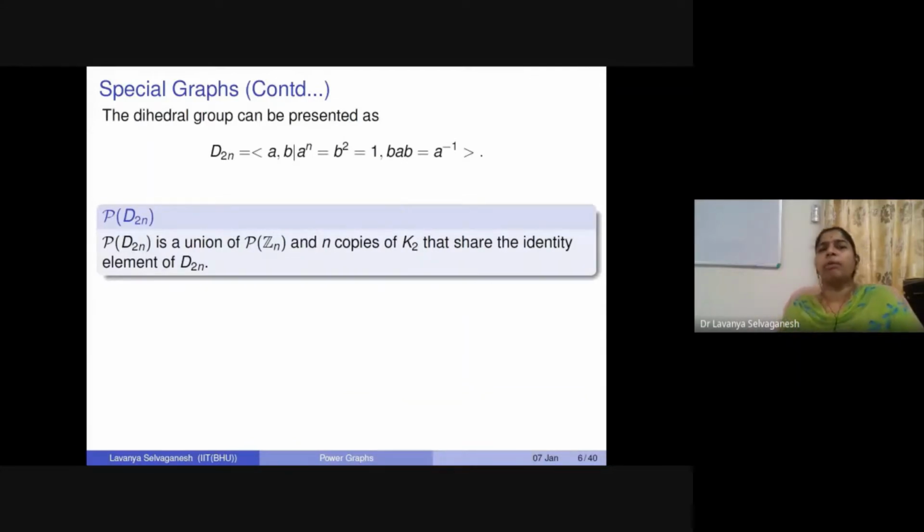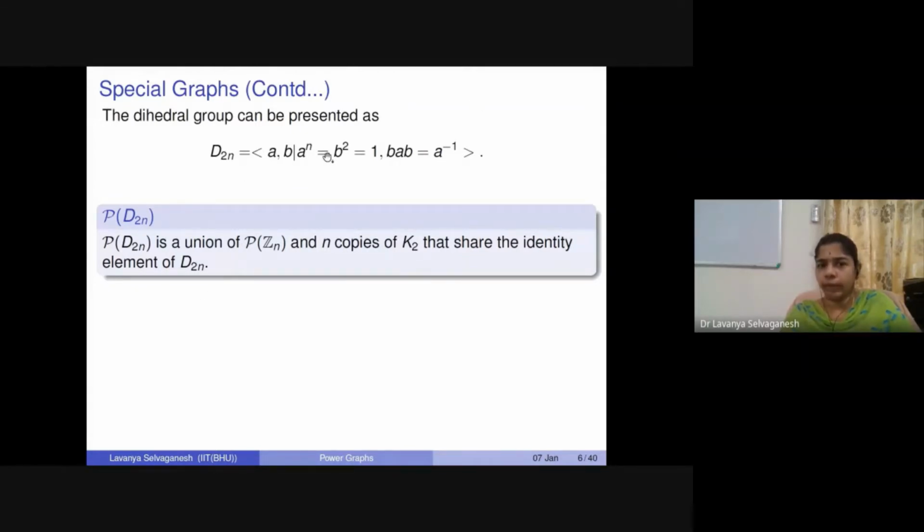Similarly, if we talk about dihedral groups, okay, so dihedral groups are nothing but sets with elements a, b, where a power n is identity and b square is identity, right? b is of order 2 and a is of order n, along with the condition bab is equal to a inverse, right?